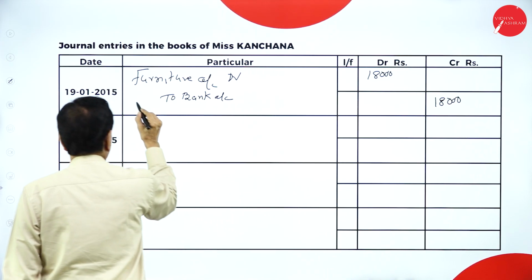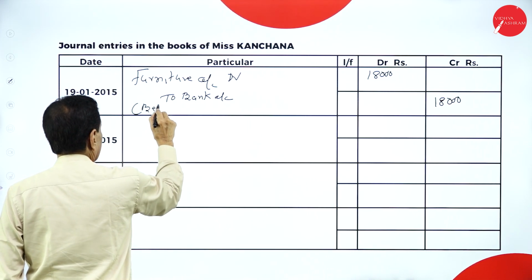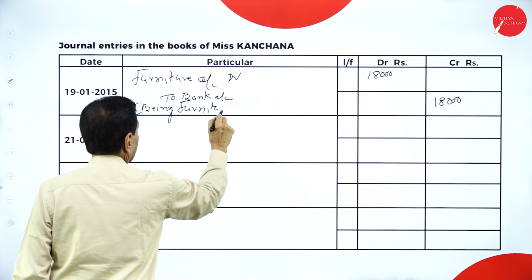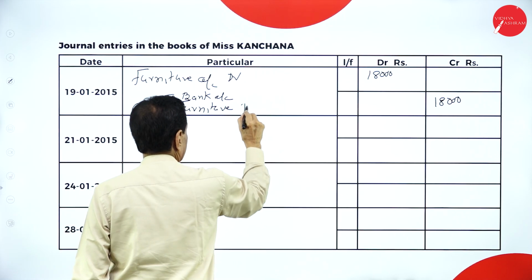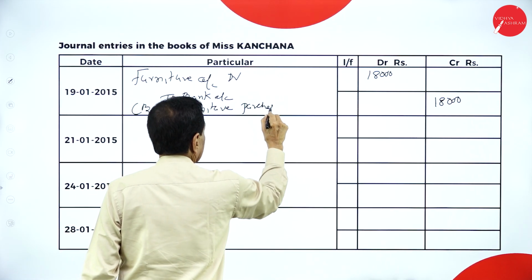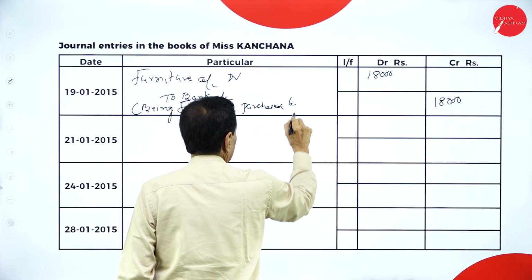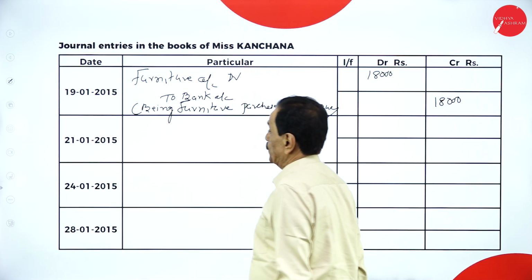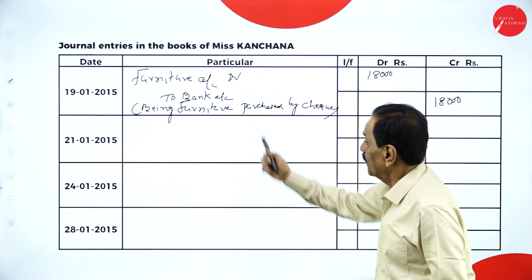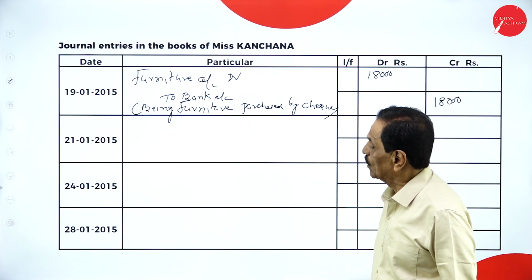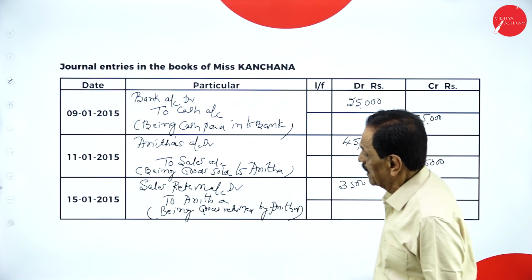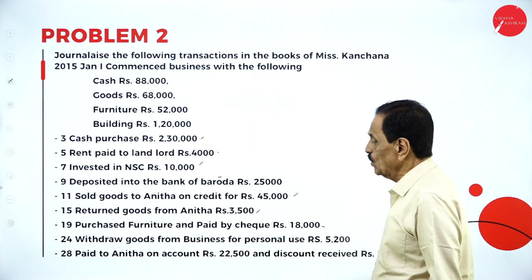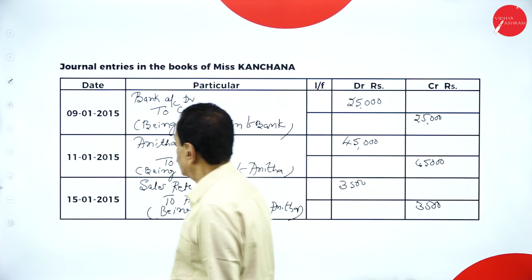Being furniture purchased by check. When it comes to check, you have to write the bank. So furniture is coming in, check is going out. That is on 19th. Then come back to 21st. Then we have 24th; on 21st, no entry.